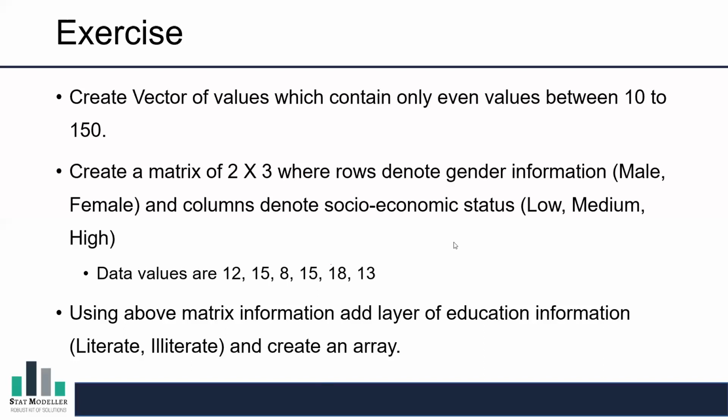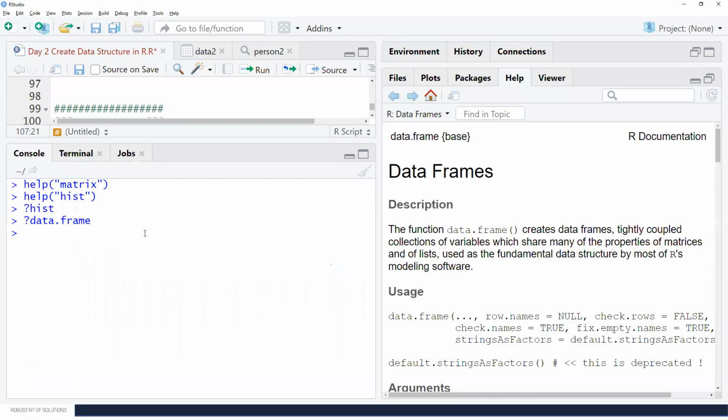Okay, so the 10 minutes is over. So now let me show you the solution for this. You can also try later on, but let me show you the solution. The first thing is create a vector of values which contain only even numbers between 10 to 150. So how can we do that? So let me jump to the RStudio.